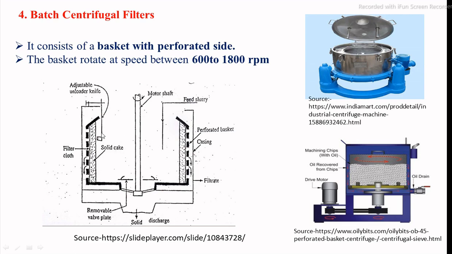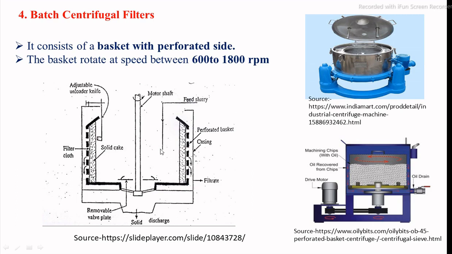The slurry that is fed in contains filtrate, that is the water and water soluble constituents, which pass out through the filter media, and the remaining suspended particles are deposited on the filter media, resulting in the formation of the cake. After a specific time of filtration, the cake is built up on the inside of the basket. Then the feeding of the slurry into the basket is stopped.